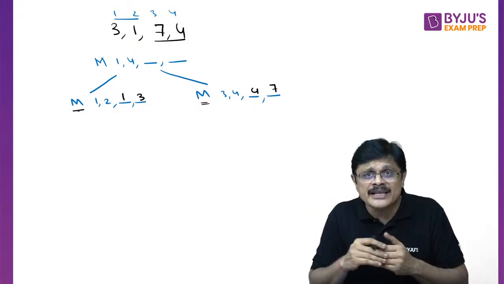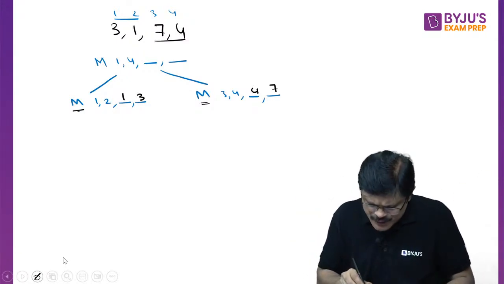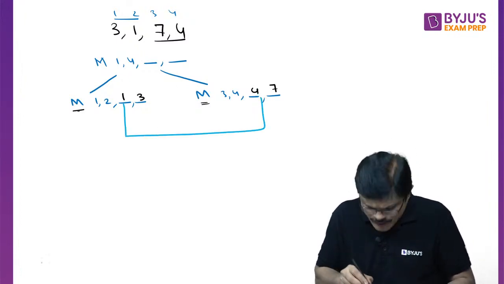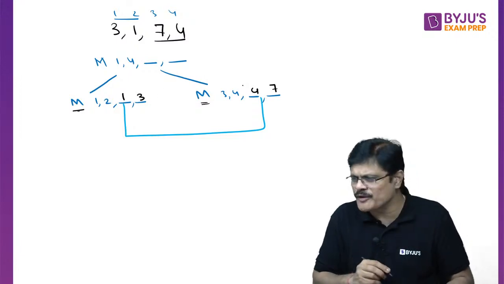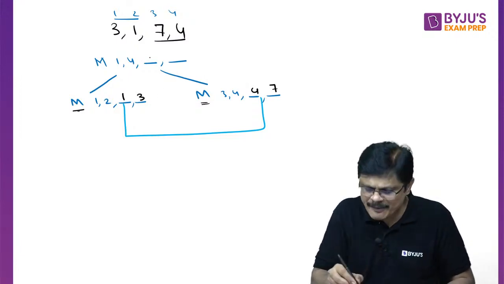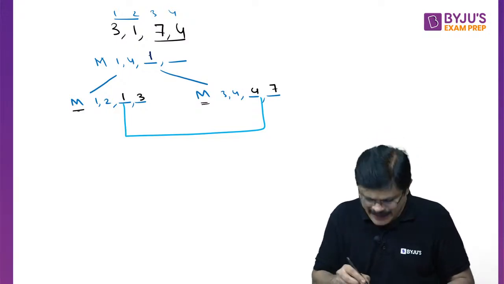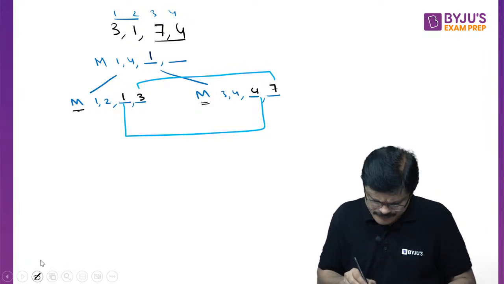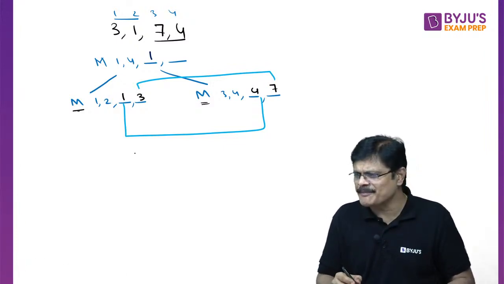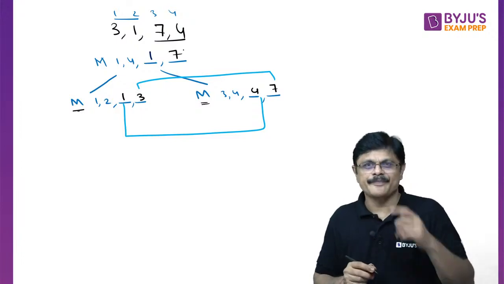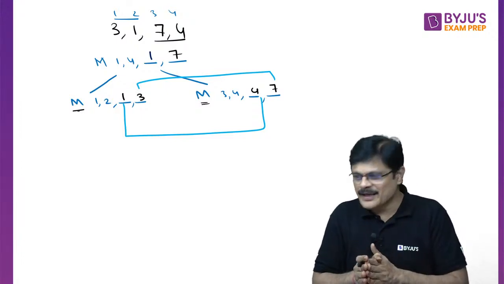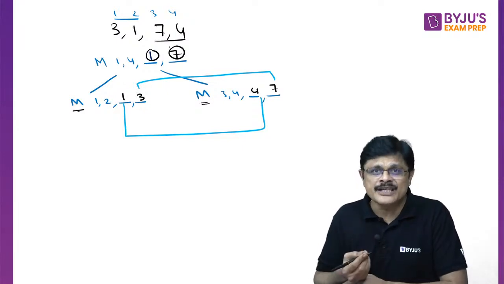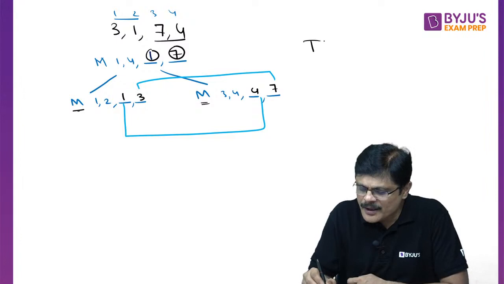Now from 1 to 4 index, if you want to find min-max, what you need to do is compare the minimum fellows. Which one is minimum out of these two? 1, 4, which one is minimum? 1 is minimum. Again you compare the maximum fellows. 3, 7, which one is maximum? 7 is maximum. Am I clear? So you got min max. What is the minimum number? 1. What is the maximum number? 7, my dear friends.